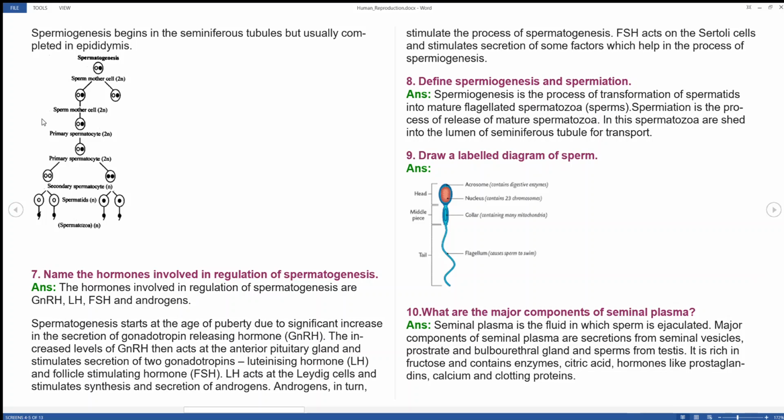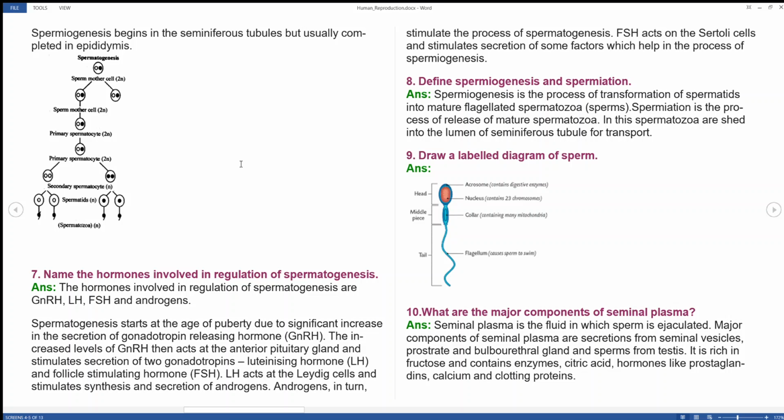Spermiogenesis begins in the seminiferous tubule but is usually completed in the epididymis. This is the structure you have to remember. The whole process is shown in this diagram only. If you remember this diagram, you will be able to remember it. Please remember how each cell divides into multiple cells, and how diploid cells are produced. Haploid is shown by a single N, diploid is shown by 2N.